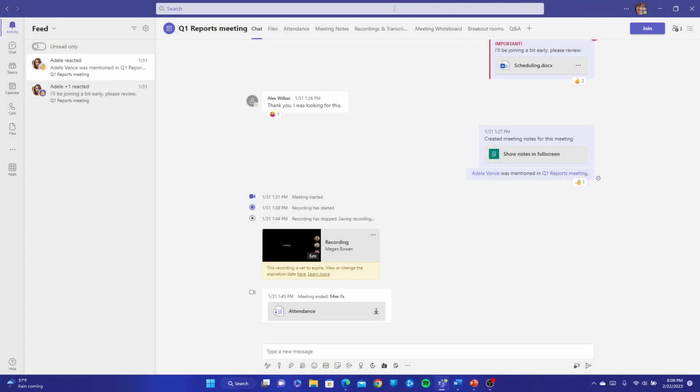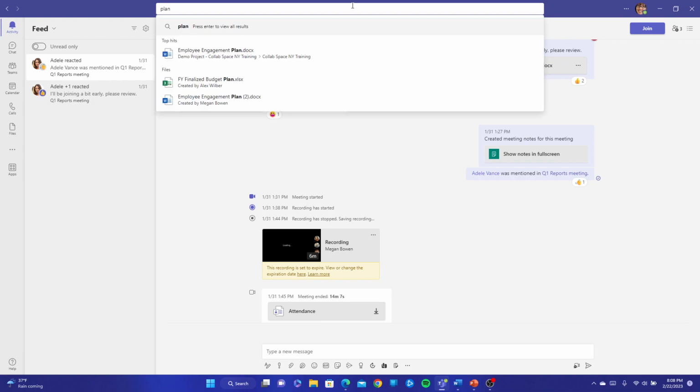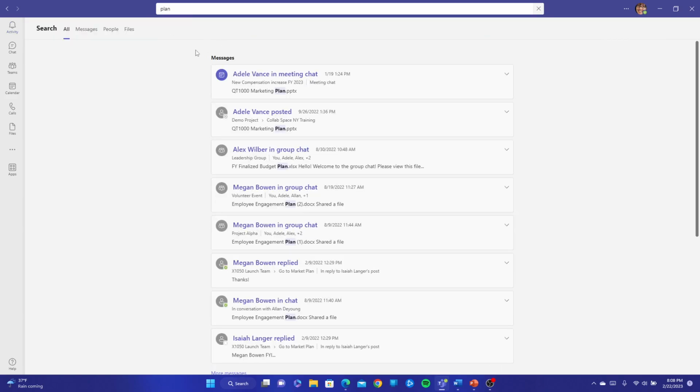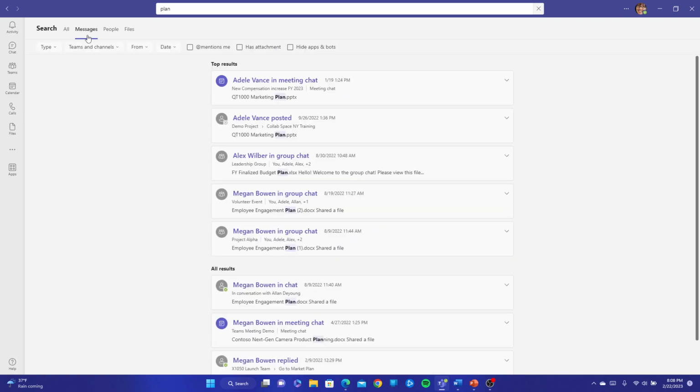And if we continue down our horizontal bar menu, we'll find our search, where we can search for people, we can search for comments, messages, and more. If I need to search for a file containing the word plan, I can simply write down the word plan, and I'm already getting a few hits over here. But if I want to see the entirety of the search, I can simply hit enter, and it'll guide me to this search screen where I can go to my messages.